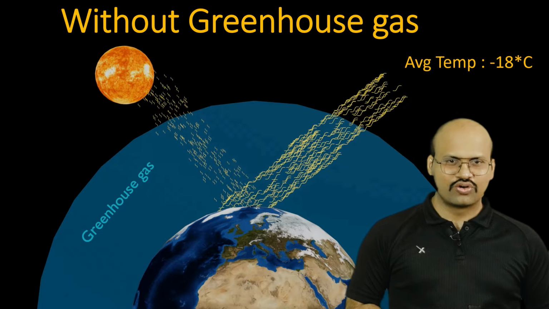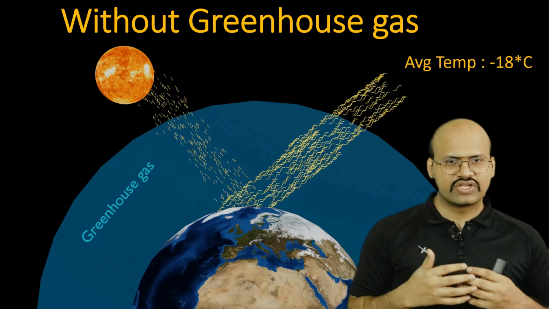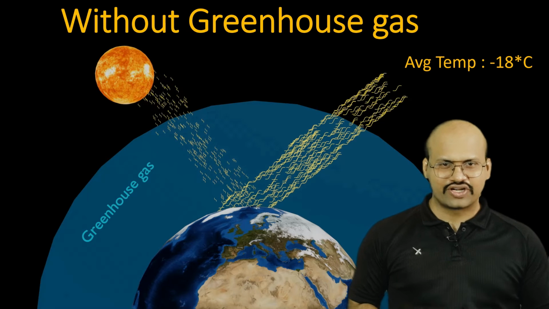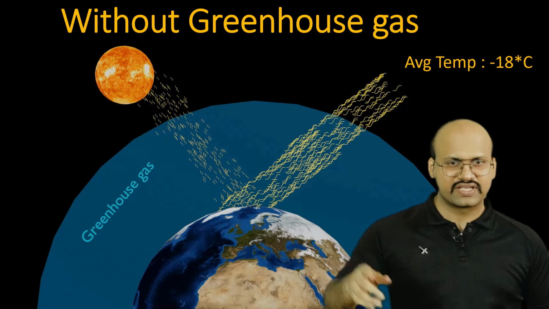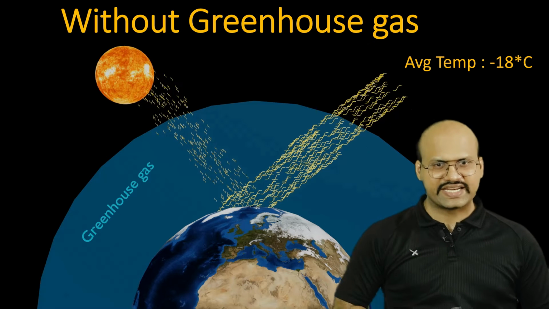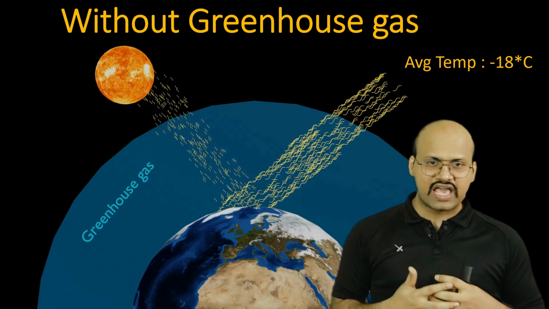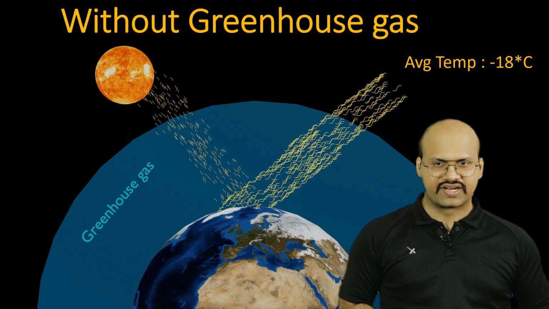As there is no heating by the greenhouse gases, the temperature of earth during the night times would fall to extreme levels. It could go from minus 40 to minus 50 degrees Celsius, thus bringing the average temperature to minus 18 degrees Celsius. So you can see that without the greenhouse gases, life on earth would be very difficult.